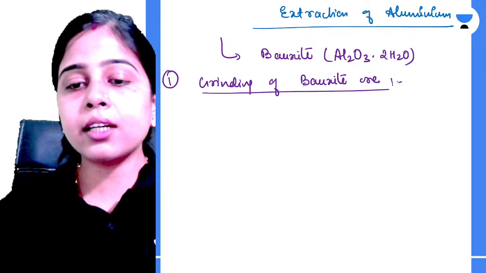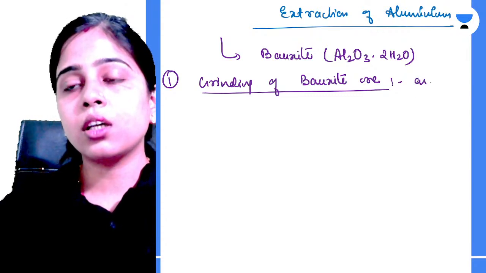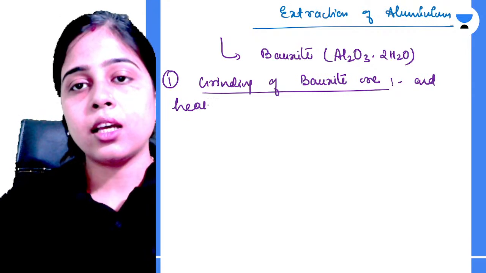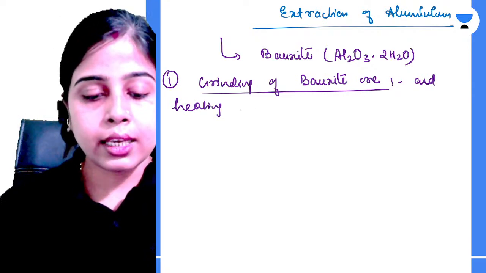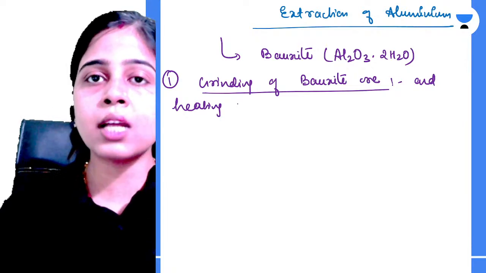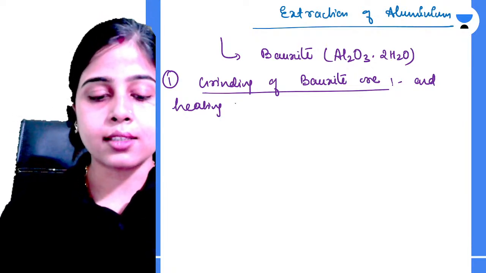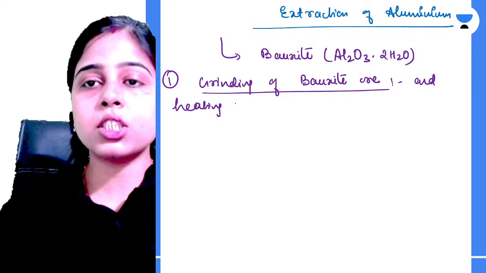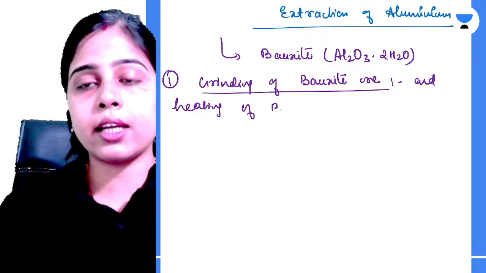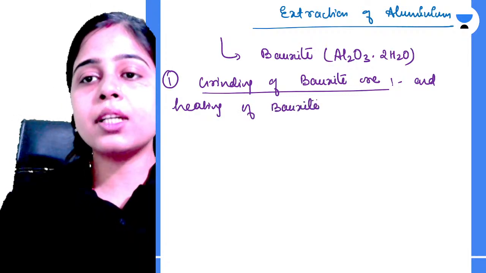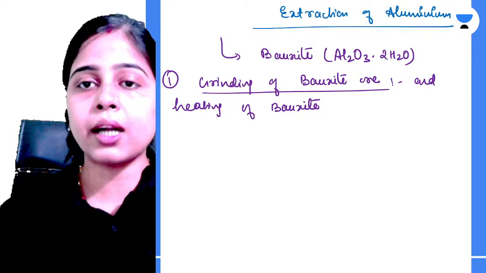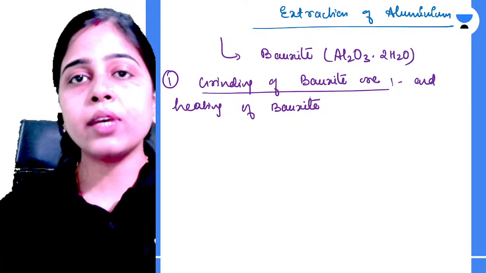After grinding it, what can we do? Al2O3 is also called alumina. So, crushing or grinding, anything, and then heating of bauxite ore. After grinding the bauxite ore into very fine, very small particles, we have to heat it.